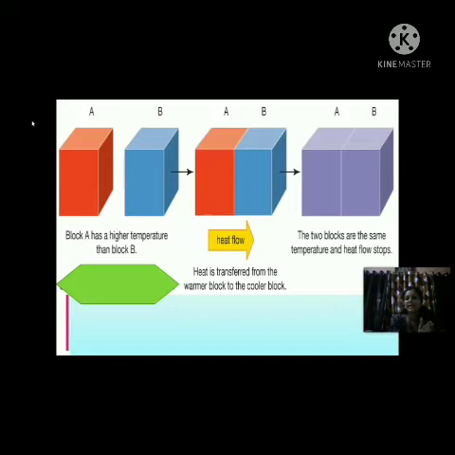So here you can see one thing: the transfer of heat will stop only when the temperatures of the two blocks become the same. That is the thing you have to note down, that the transfer of heat will stop only when the two objects become the same temperature. So from here you can easily see that heat flows from the hotter body to the colder body.